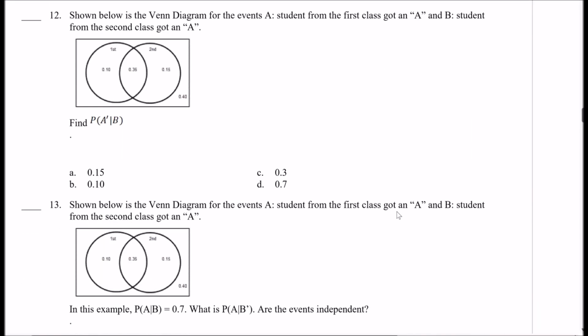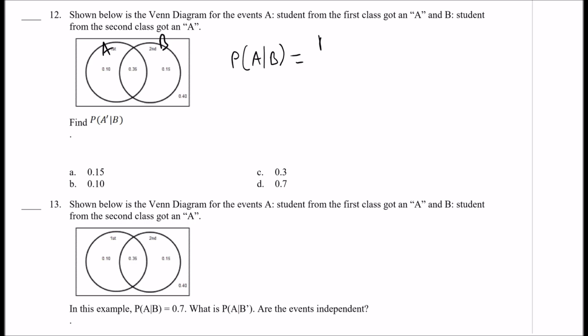Number 12, shown below is this Venn diagram. It's the same idea. This is A, this is B. Find A prime given B. So we got a conditional probability. All right, remember, to calculate conditionals, I'll write down the formula. The P of A given B is the probability of A and B divided by the probability of B. So what's the probability of A and B? Well, that's this one right here, 0.35. That's what they have in common. Oh, actually, wait, we want to do it for this formula. So let's do it for this one. Okay, so the probability of A prime given B.